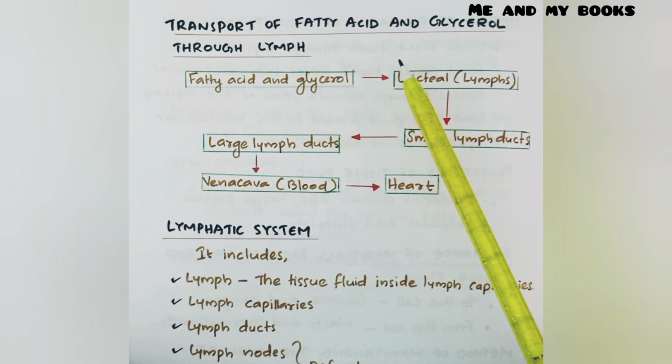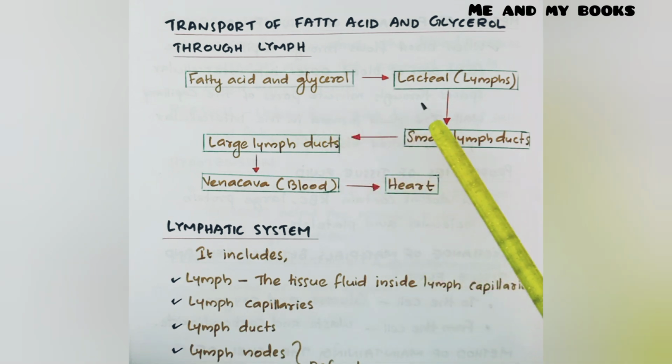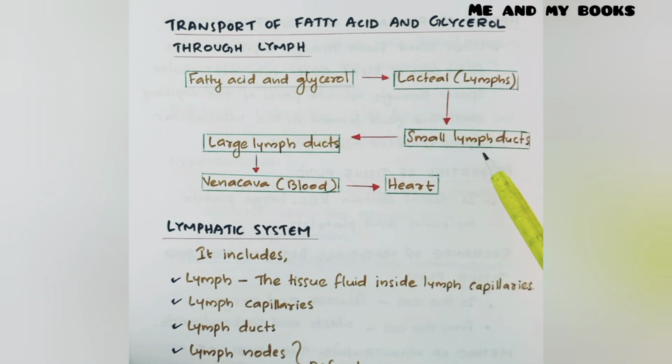Let us see the flow chart. Fatty acid and glycerol collected by lacteal. Lacteal contains lymph. Then it moves through small lymph duct, then through large lymph duct, and finally it is collected by vena cava and passed to the heart. Heart then pumps it to different parts of the body. Then it reaches the cell.